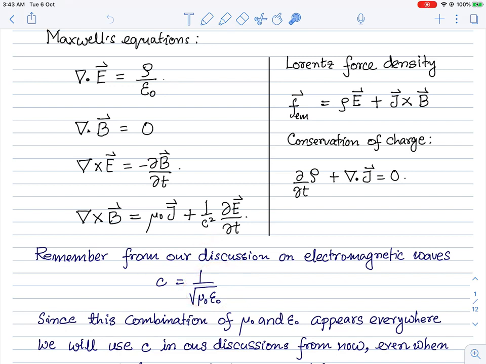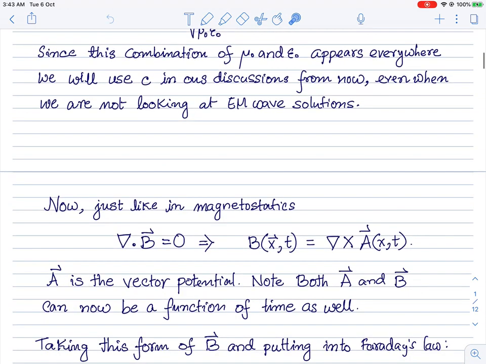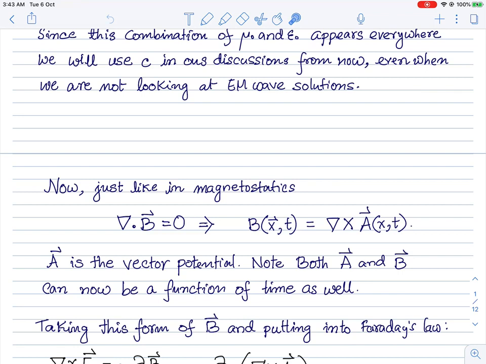Because this combination keeps on appearing in all the equations, if we replace it with c squared, then it becomes a very compactly written thing. It simplifies. So please remember, I'm not talking about electromagnetic wave solutions anymore, but still I have identified this particular constant with the speed of electromagnetic waves in vacuum, and therefore everywhere this combination appears, I can use this c.